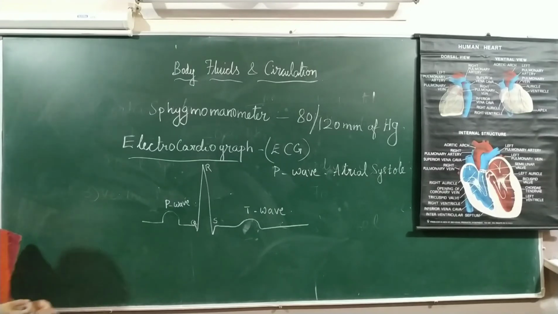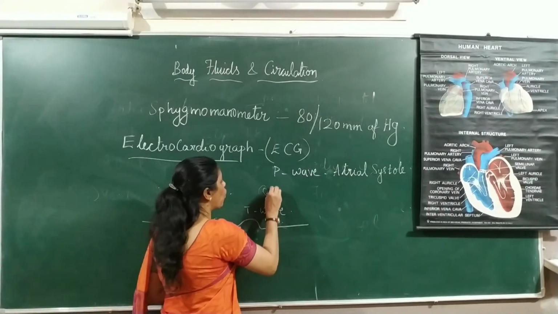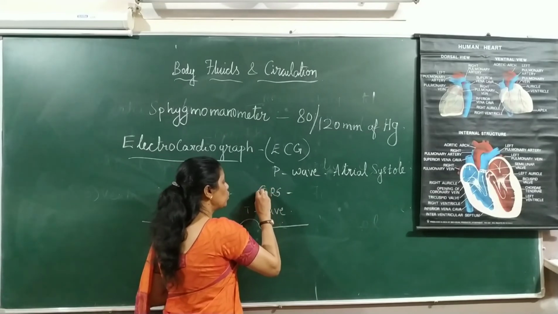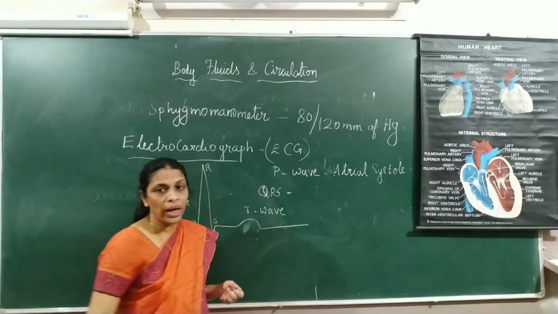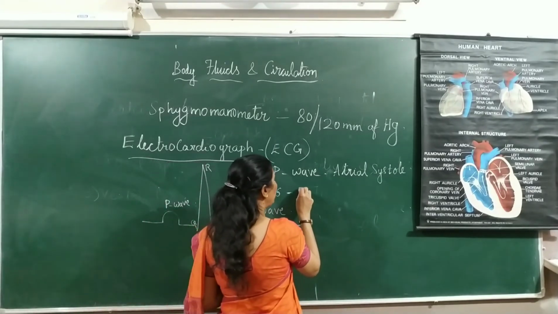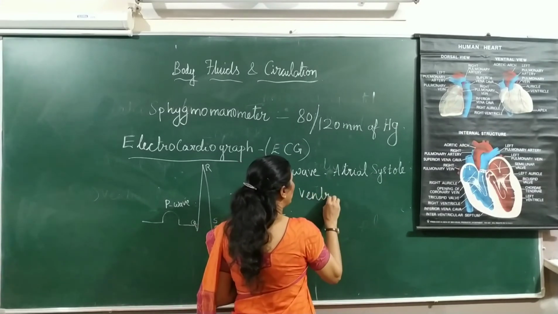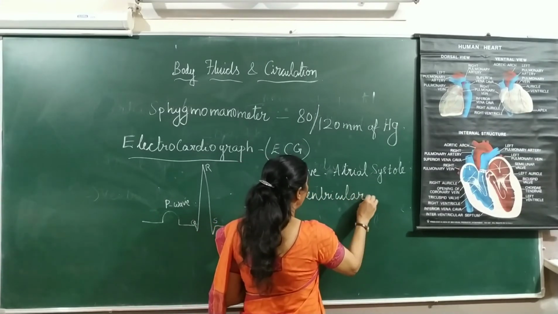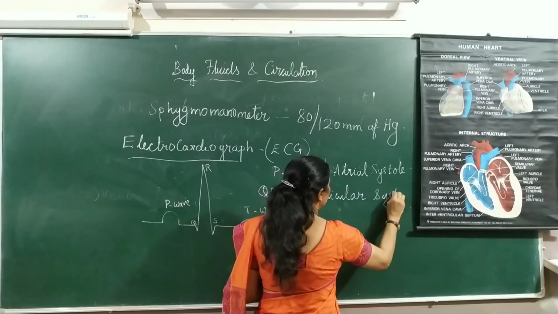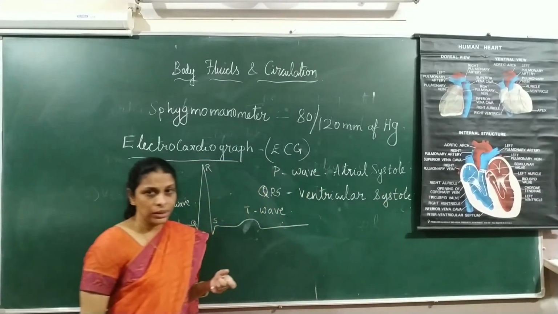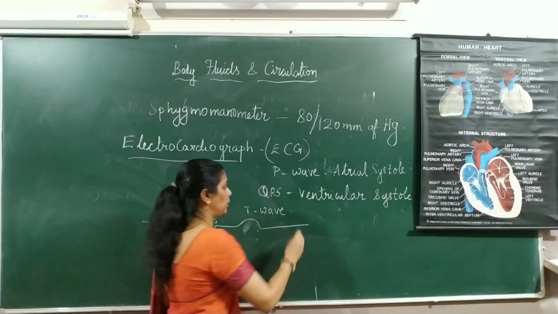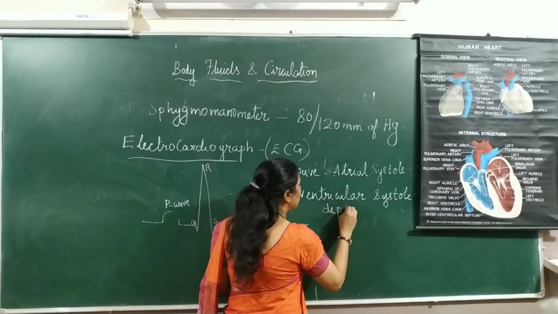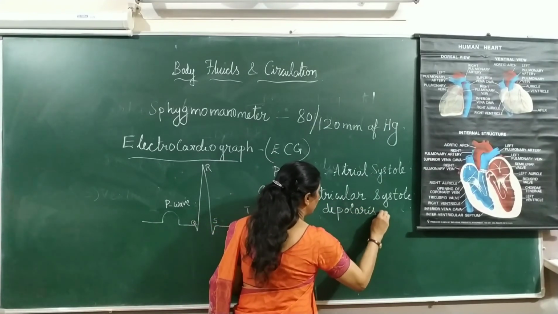Then the second one, that is QRS complex. Atrial systole is followed by what? Ventricular systole. So QRS complex represents ventricular systole or contraction of ventricles. Right? And the QRS wave also represents depolarization.